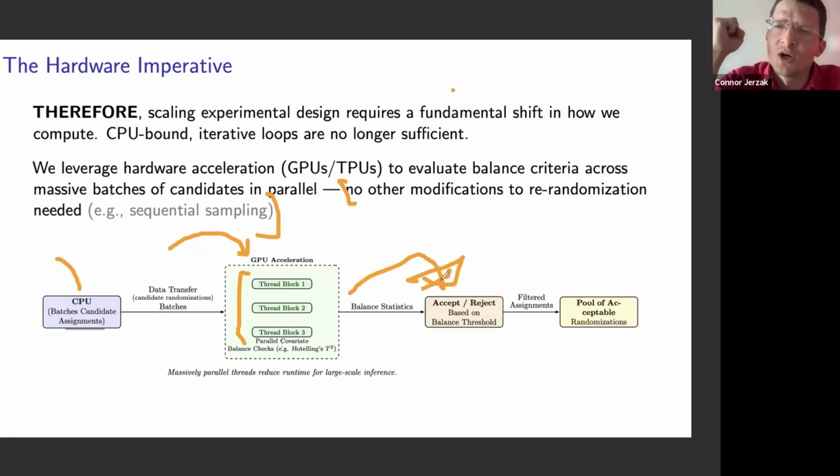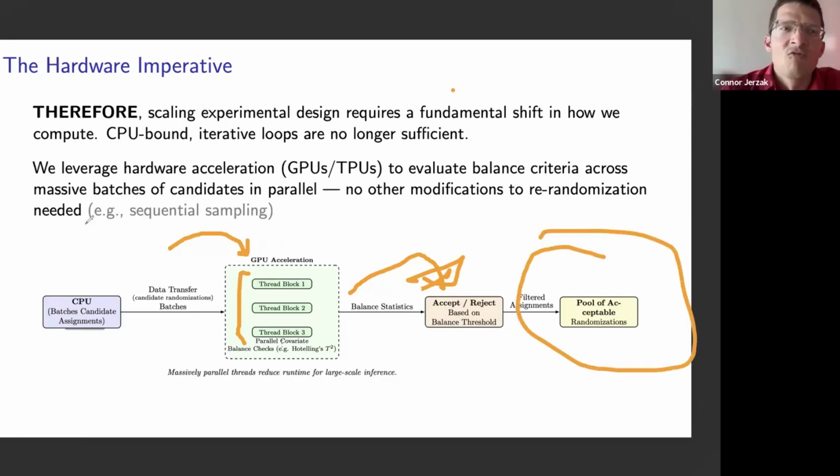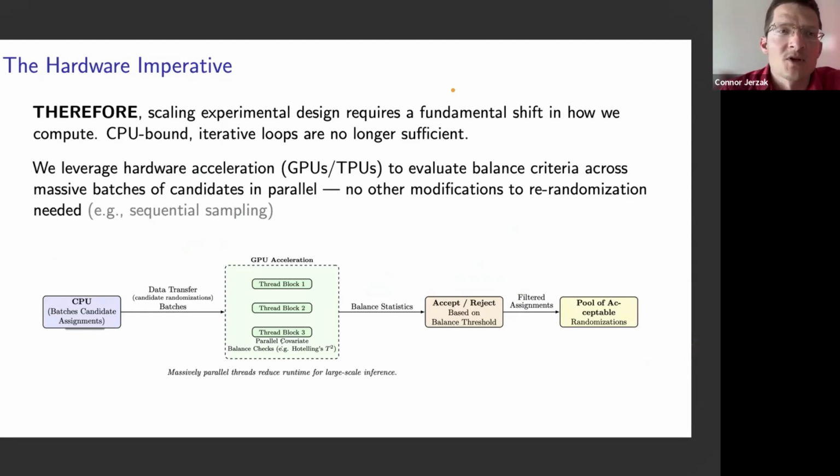Did this particular assignment vector satisfy our assignment criteria, or did it not? We'll be able to determine that after we perform these large scale computations all in parallel using the best of accelerated computing. And once we've done this, we'll be able to generate a pool of acceptable randomizations, in some cases orders of magnitude more efficient from a computational perspective. So we'll be able to get the sort of gains that we needed before in those high dimensional settings.